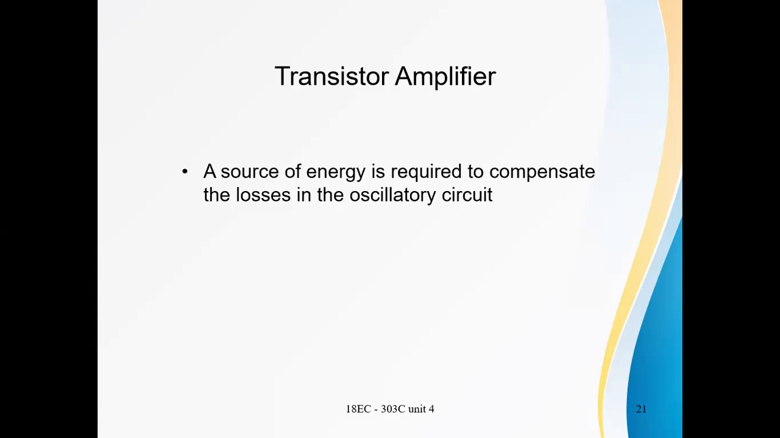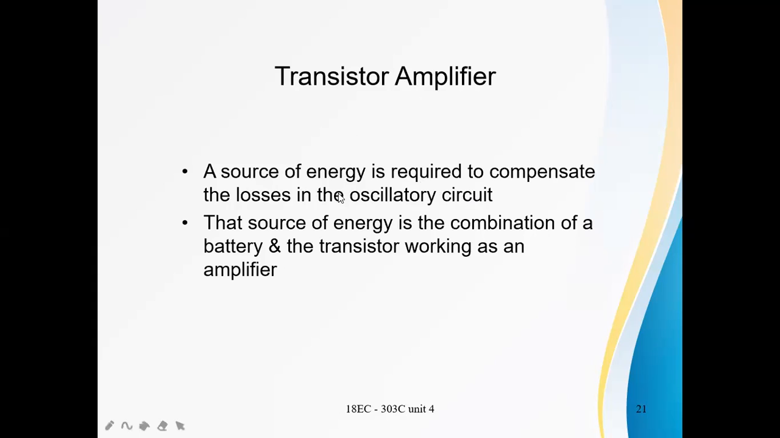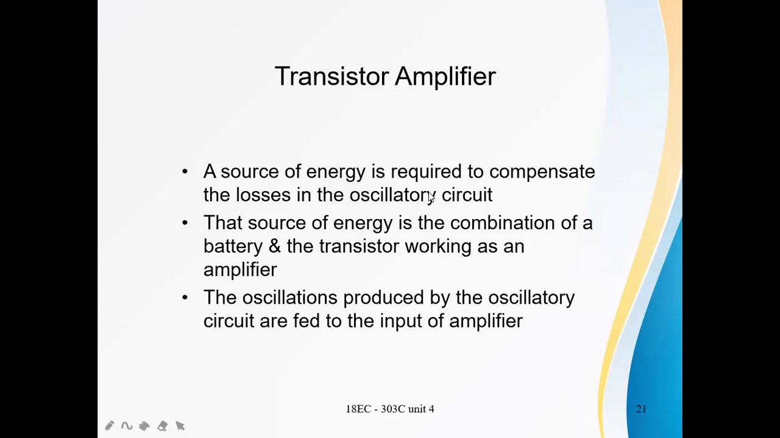Transistor amplifier. We know the function of the amplifier. A source of energy is required to compensate the losses in the oscillatory circuit. See here, there are some losses in the oscillator circuit, that is, in the tank circuit. So a source of energy is required to compensate the losses. What is that source of energy? The source of energy is a combination of the battery and the transistor working as an amplifier. This energy compensates the losses in the oscillator circuit.